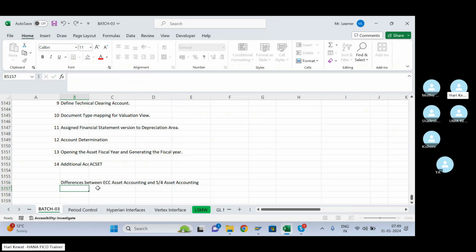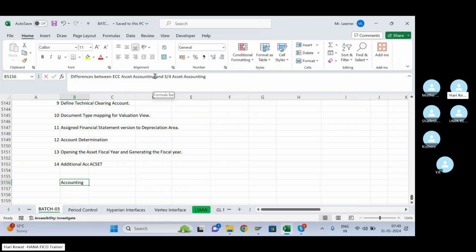New asset accounting, what we are telling now, new asset accounting was there in ECC also. It's not that new asset accounting was not there in ECC. It was there in the ECC also, but ECC had limited functionality, but new asset accounting in S4 HANA has more functionality. So this I have taught you.